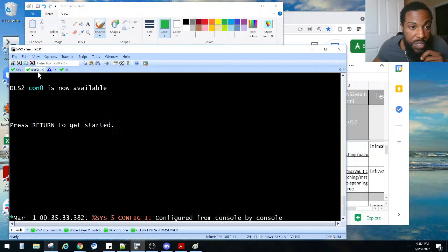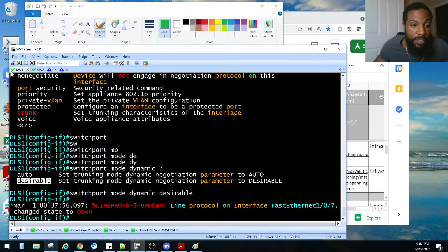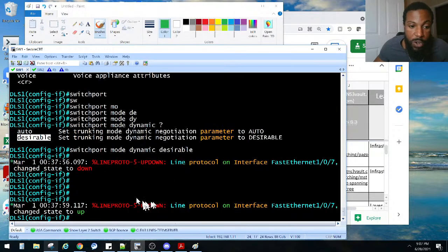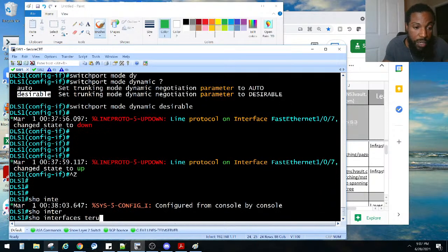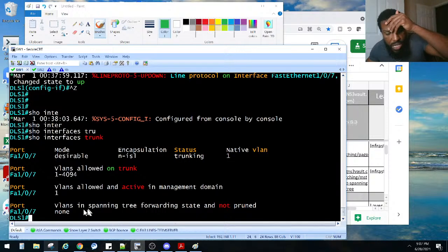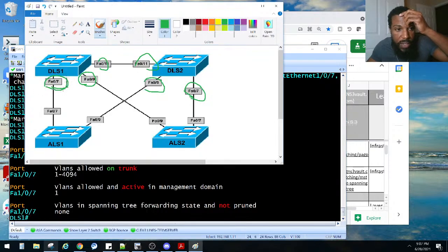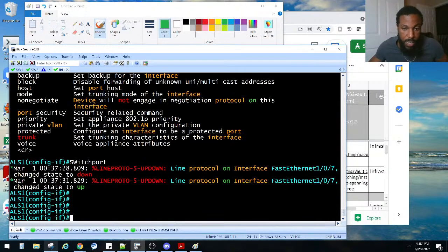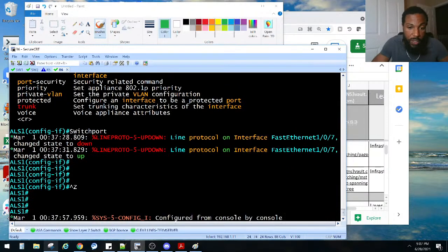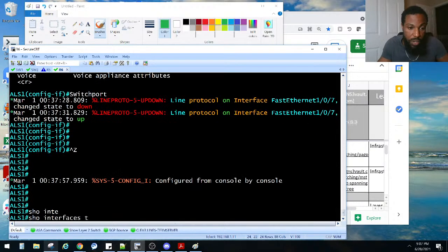And then the same thing for these two right here, and then it'll become a trunk after that, right? So let's see. He's turned that port down, and then it came up, right? So now we do a show interfaces trunk. We should see FA107 is now a trunk. So it became a trunk right here, 107. So this one, if we go to ALS1, should technically become a trunk now too, right? So we go to ALS1, which is right over here, I believe. Yes. So now 107, we do show interfaces trunk.